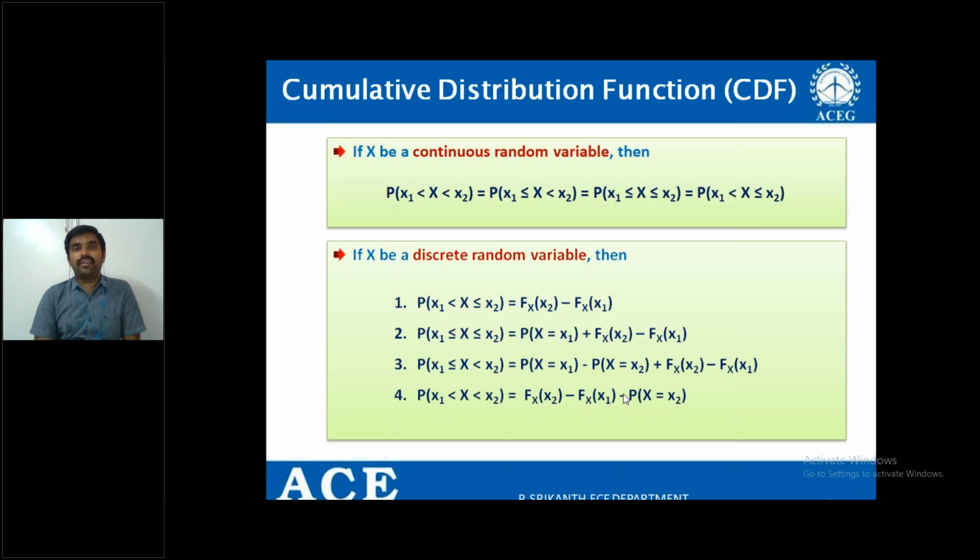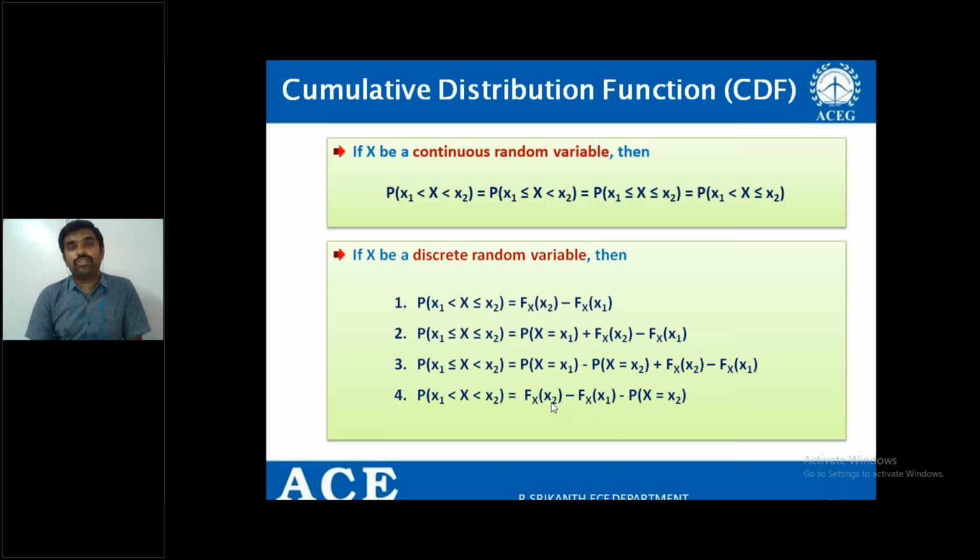From the second one, we are able to find the probability by adding P of x equal to x1. But in the third case, along with the addition, you need to subtract the probability, that is P of x equal to x2. Right? Just observe the difference between 1, 2, and 3.